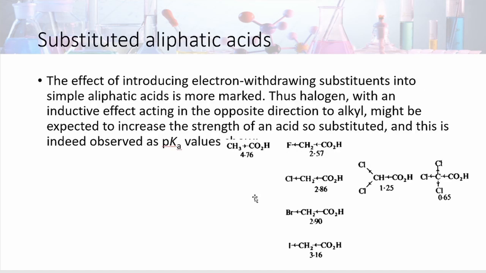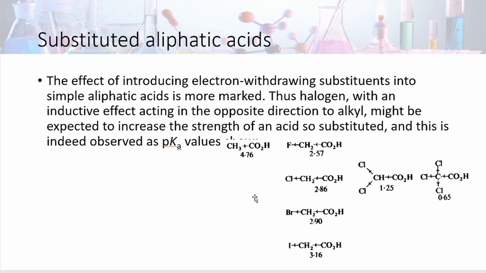Substituted aliphatic acids, here there are a number of examples in which if we introduce electron withdrawing substituents into the simple aliphatic acids, the effect is more marked. The halogen, with an inductive effect acting in the opposite direction of alkyl, might be expected to increase the strength of an acid. And this is indeed observed in the pKa values in the following example.